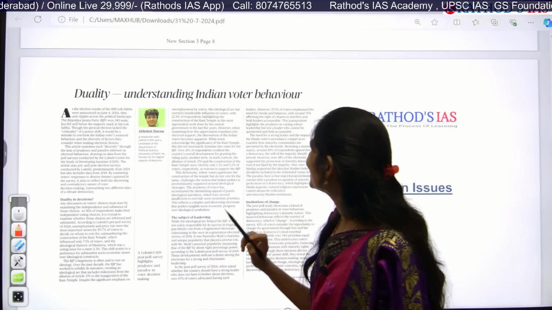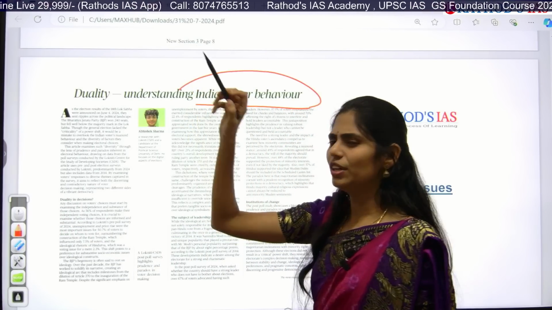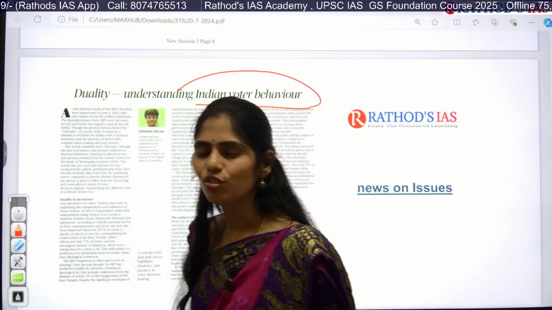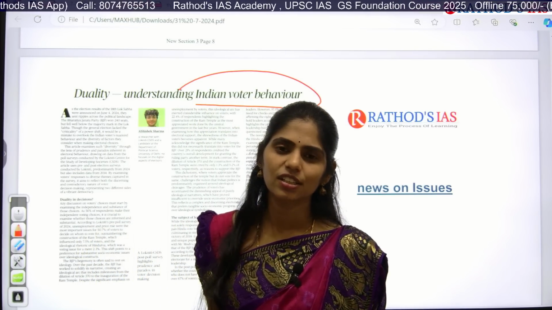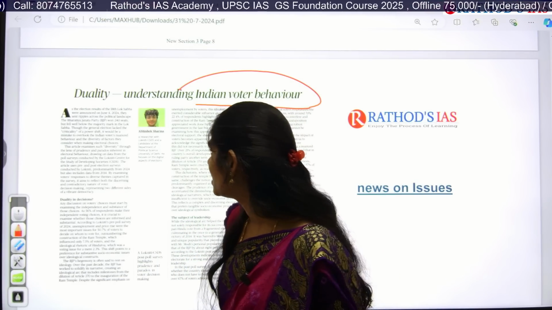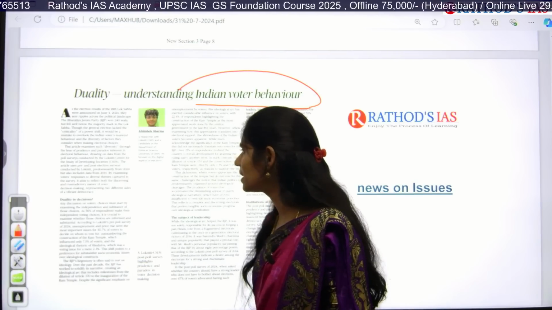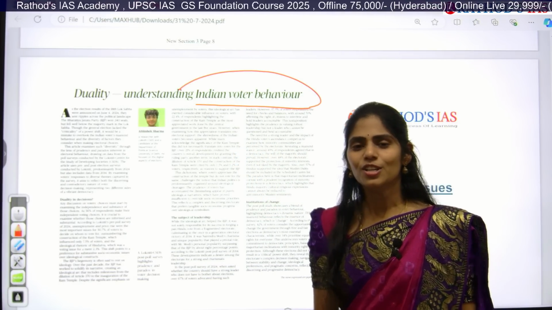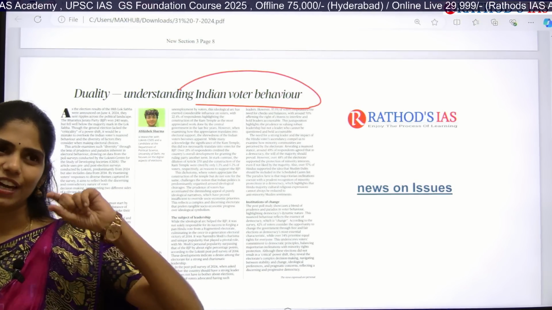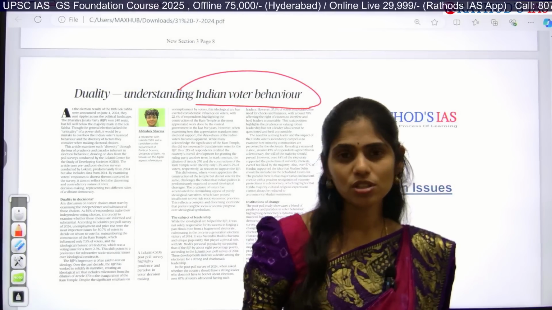Next topic is about Indian voter behavior. When we got the election result on June 4th, right? After June 4th, 5th and 6th, in The Hindu newspaper, the entire paper was about this CSDS, the Lokniti Centre for the Study of Developing Societies post-election survey. There they said why the BJP political party got fewer seats compared to the exit polls.